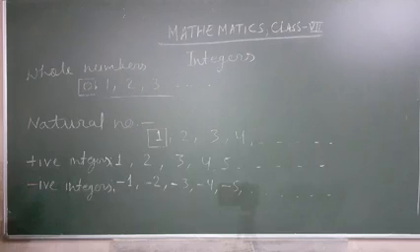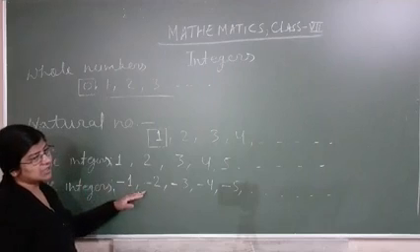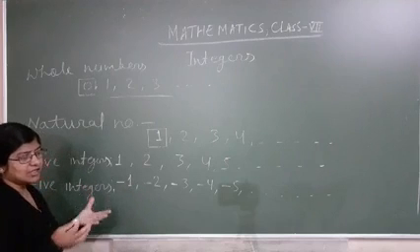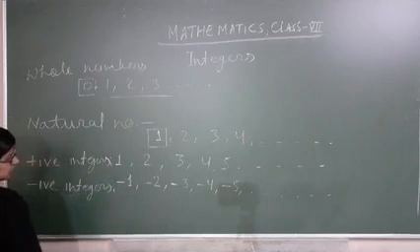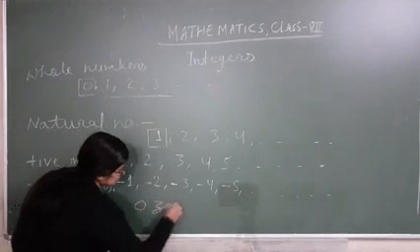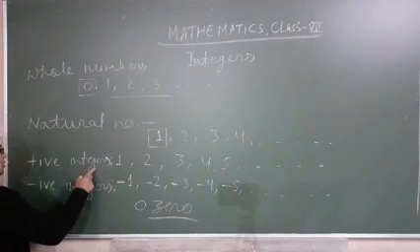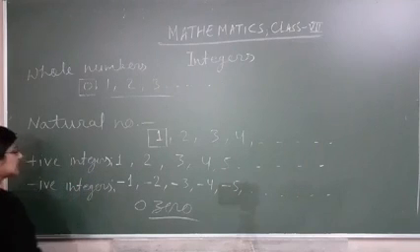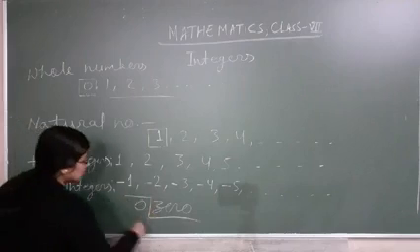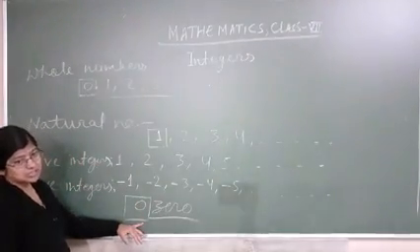Suppose we need a collection that contains positive integers, negative integers, and 0 also. 0 is not a positive or a negative integer. 0 is simply 0.